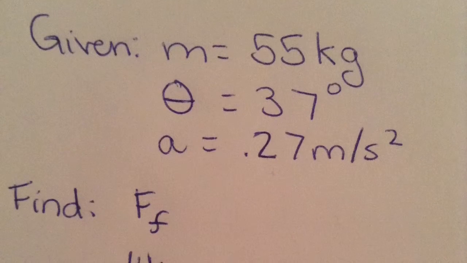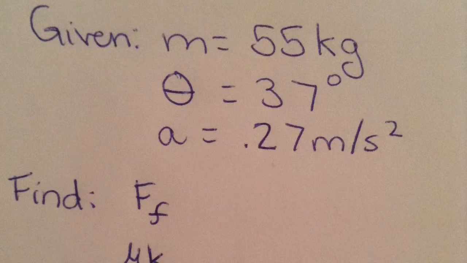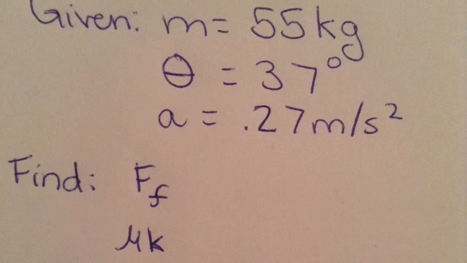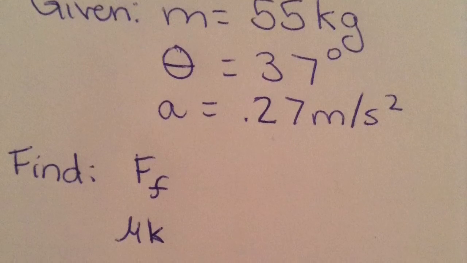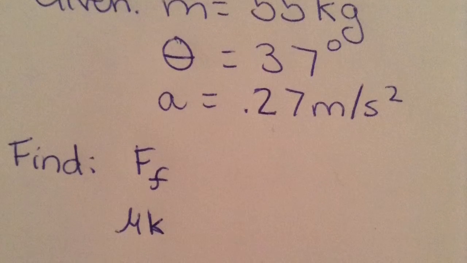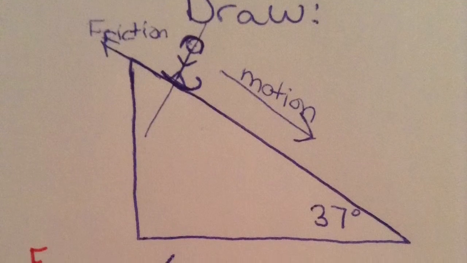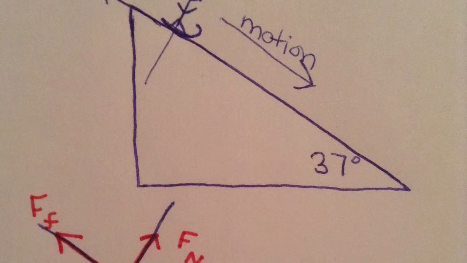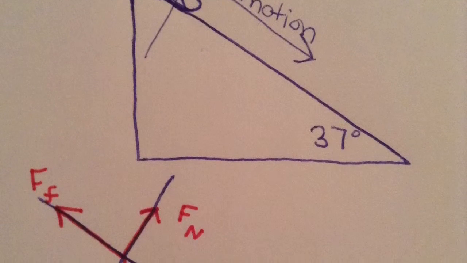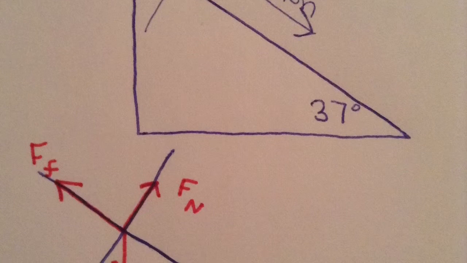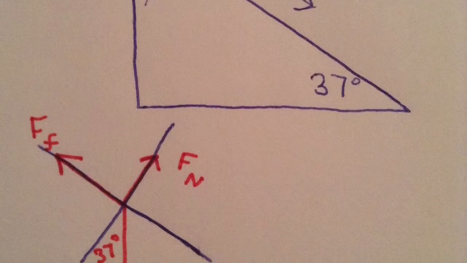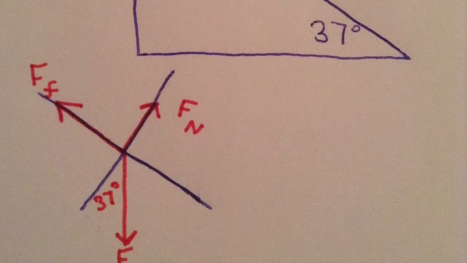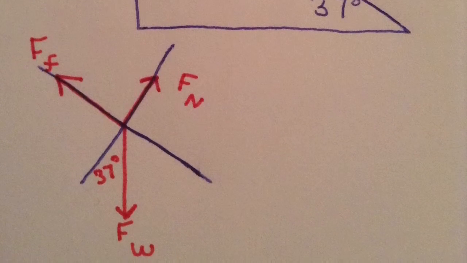We are given that Jordan's mass is 55 kilograms, the angle is 37 degrees, and her acceleration is 0.27 meters per second squared. We need to find the force of friction and the coefficient of kinetic friction. Our drawing shows Jordan moving down the slope at a 37-degree angle. Our free body diagram shows the frictional force parallel to motion but in the opposite direction, the normal force, which is perpendicular to motion and moving through the object, and the weight force, which is directly downwards and at a 37-degree angle off the y-axis.